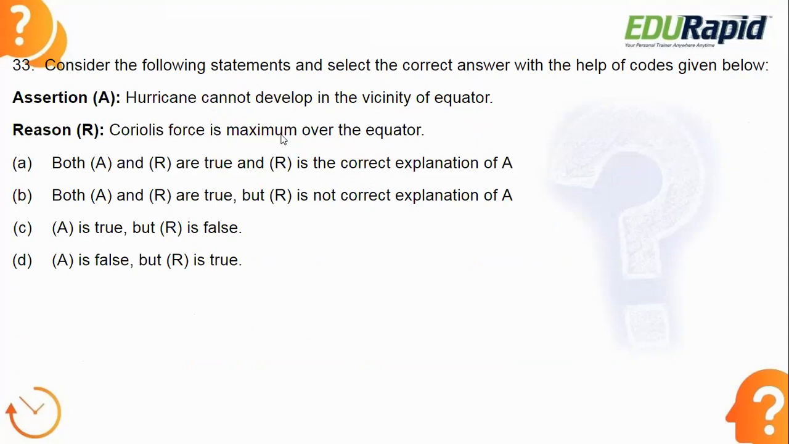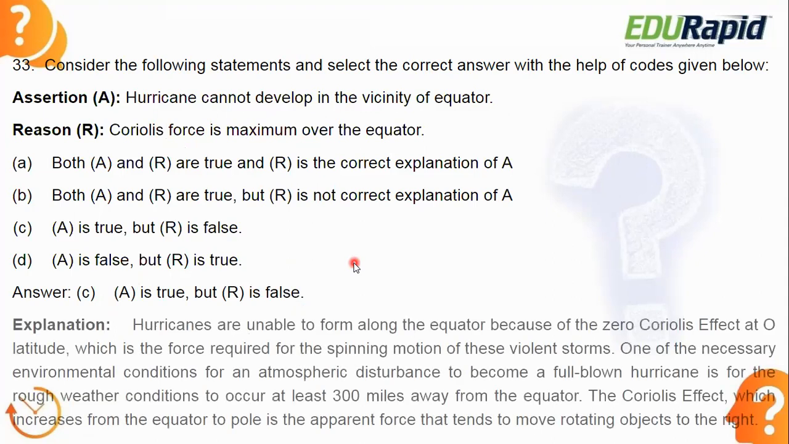You can easily answer this question if you have attended my previous revision classes. We have studied about Coriolis force, where it is maximum and where it is minimum. At least that much you need to know. Okay, let's see the answer. Answer is option C. A is true, but R is false.